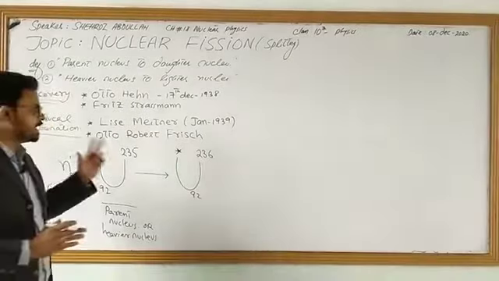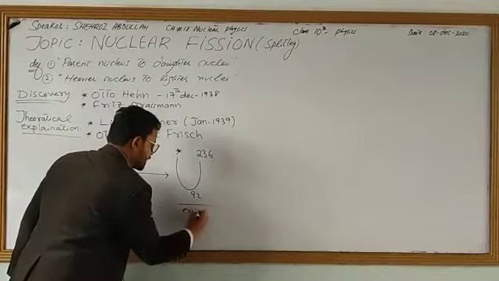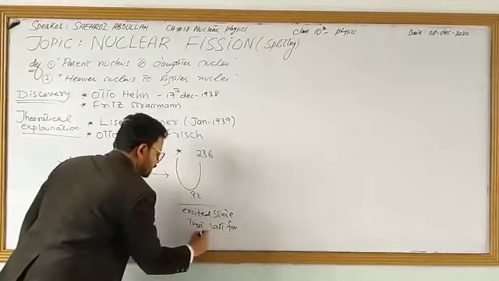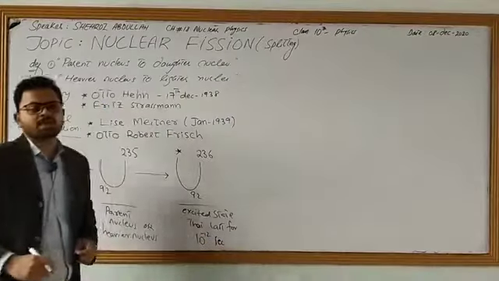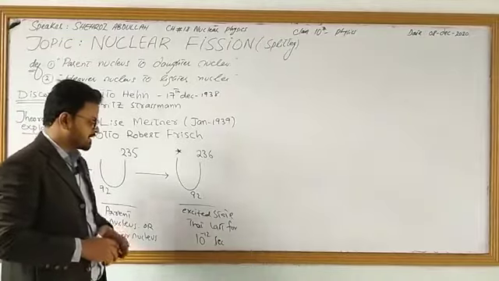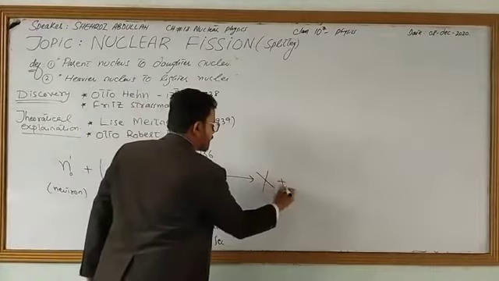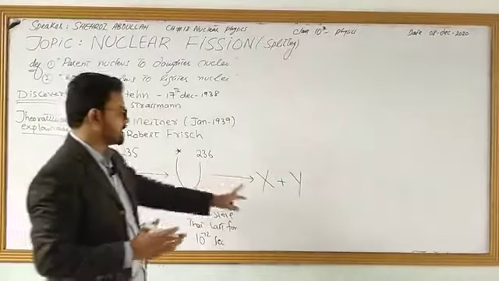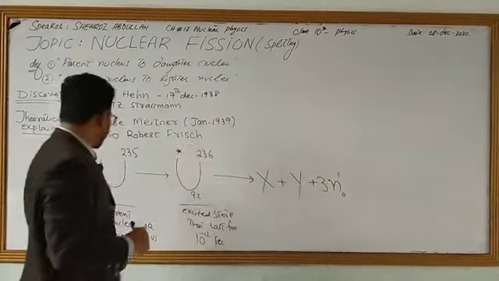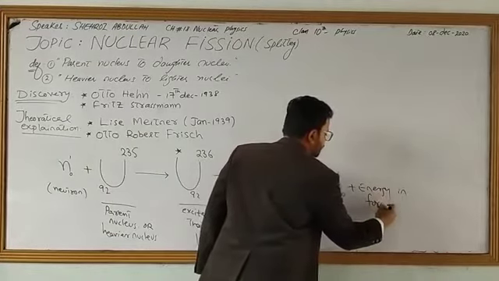This star shows a highly excited, unstable state that lasts for 10 power minus 12 seconds, a very short period of time, and then it converts itself into 2 lighter nuclei, for example X and Y. These 2 lighter nuclei are barium and krypton, with 3 more neutrons and a large amount of energy in the form of gamma rays.